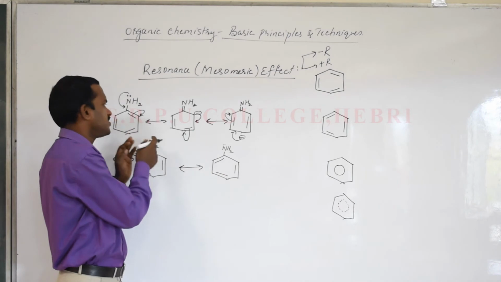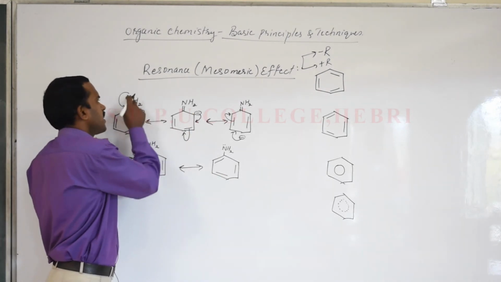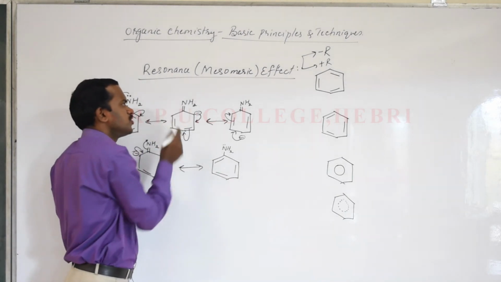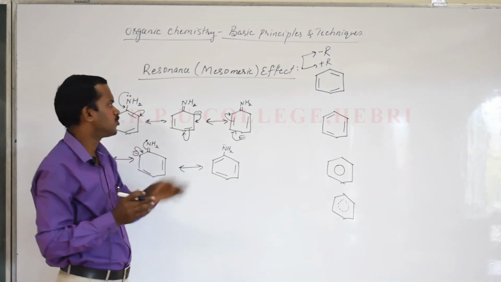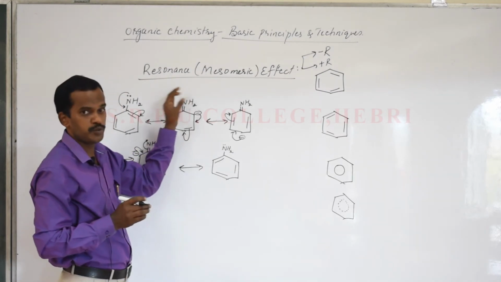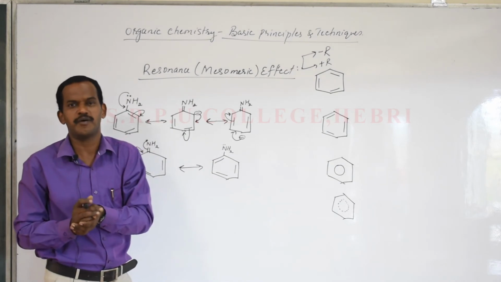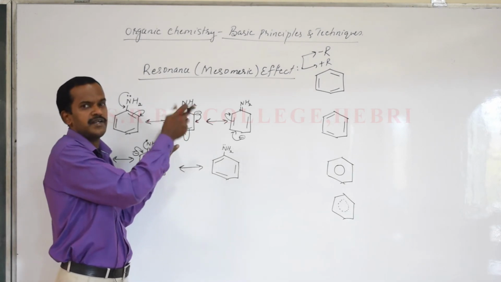In this case the benzene gets a negative charge, and due to the loss of the lone pair of electrons the substituent may get a slight positive charge. So whichever charge comes on the substituent will be the type. Here NH2 being electron donating, whenever it donates electrons it will get a positive charge. So this is an example of plus R effect.